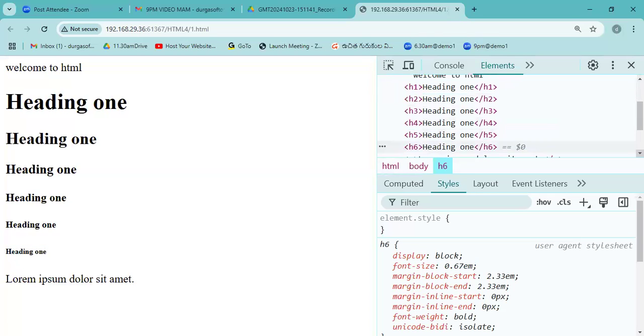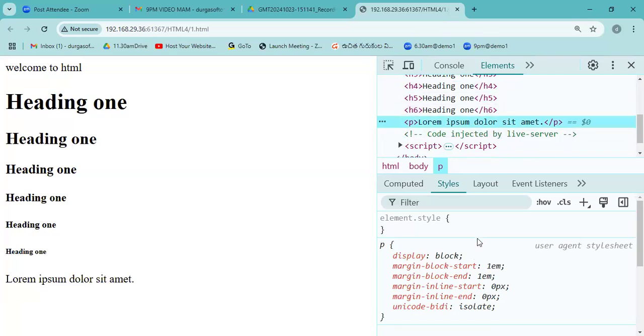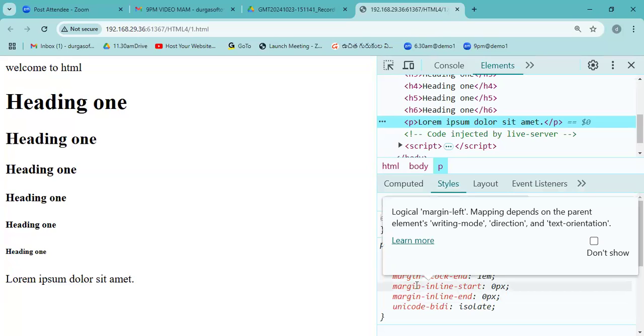If you check the P tag, there is no particular font size for it, but it is displaying some margins. You can find the top and bottom gap here, and that is because of these margins. From one heading to another heading, you can also see some gap. This is also by the margin property. Under CSS, we have the margin property. By default, the browser will give all this. You don't need to memorize it all, but having an idea of it will be enough.